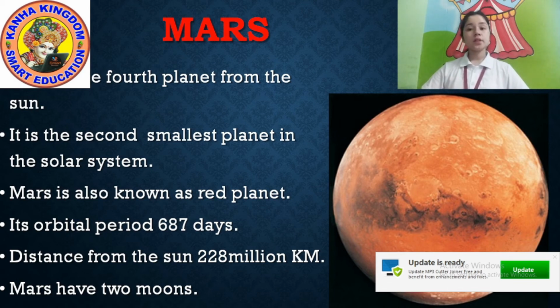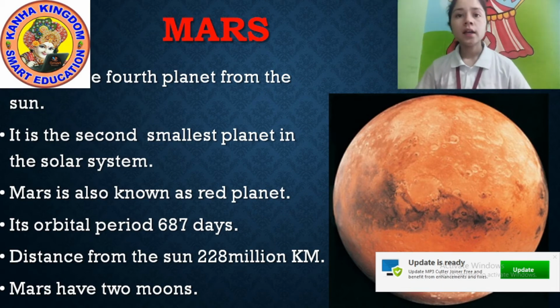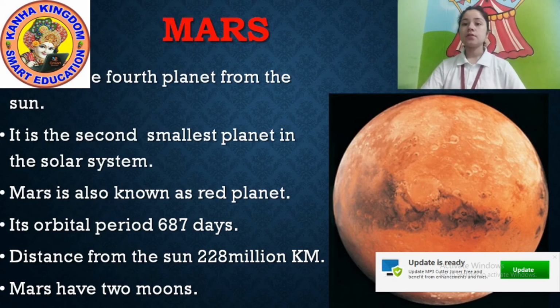So listen carefully, I'll repeat once. Mars is the 4th planet from the sun. It is the second smallest planet in the solar system. First is Mercury and second is Mars. Mars is also known as the red planet because it is red in color.